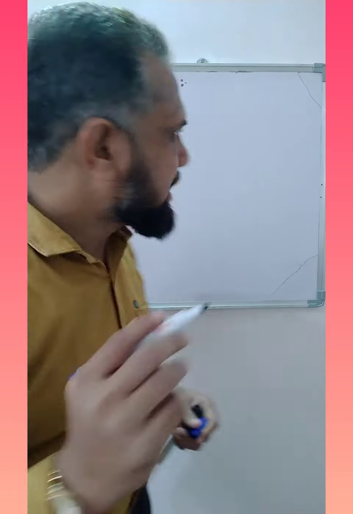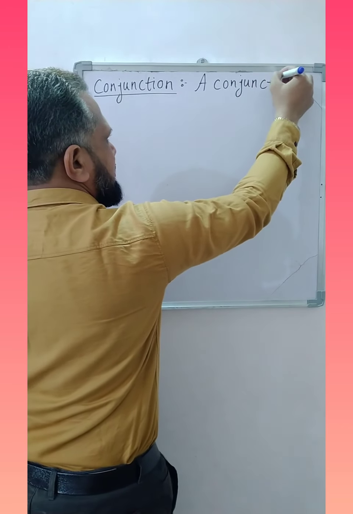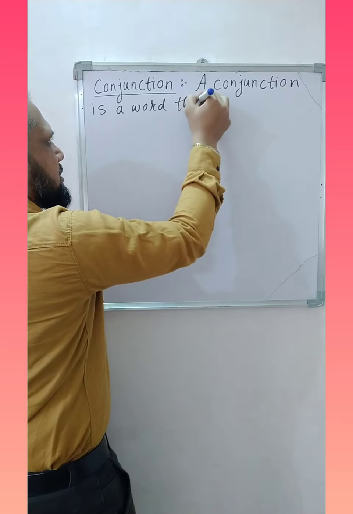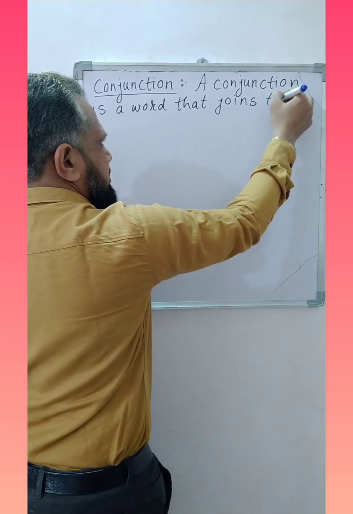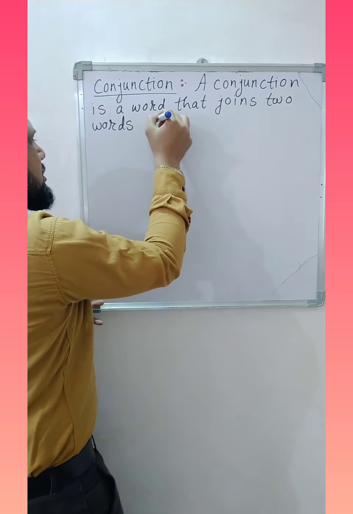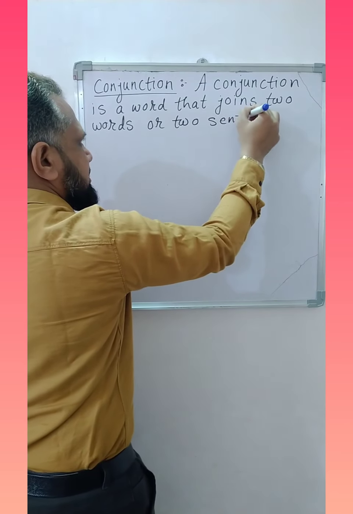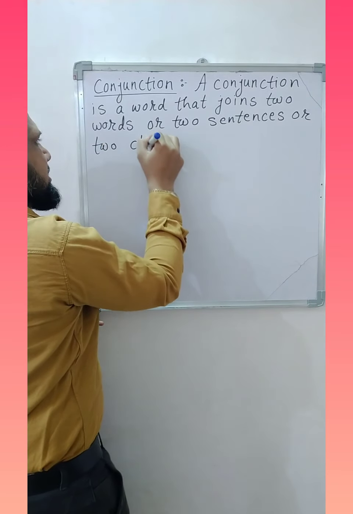The short and simple definition of conjunction is: a conjunction is a word which joins two words, two sentences or two clauses.